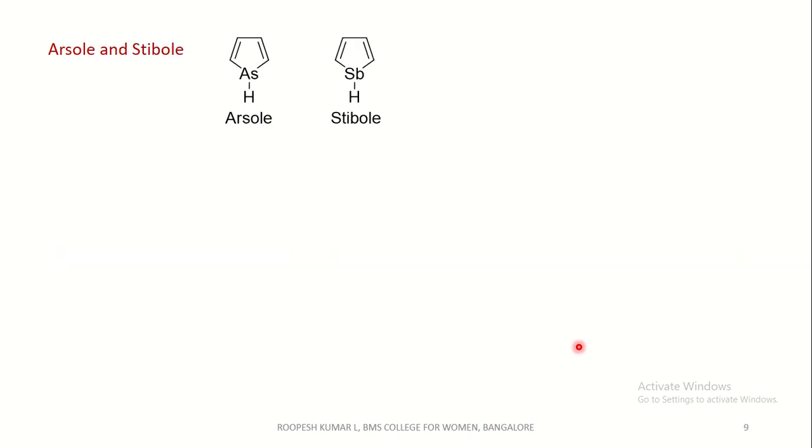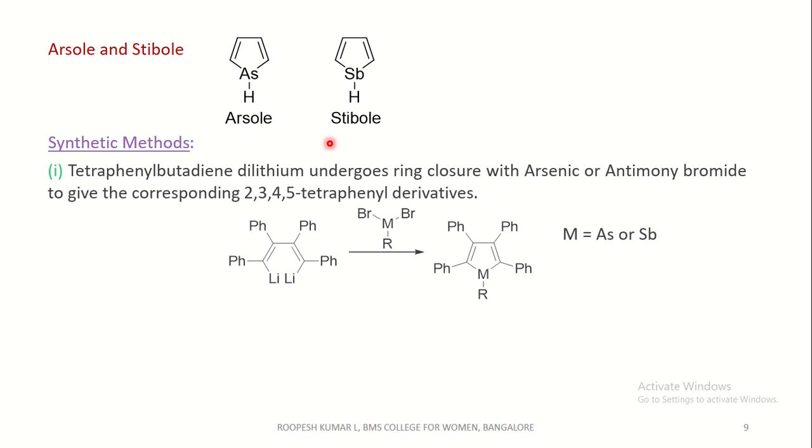Coming to the next one, arsole and stibole. These are the structures of arsole and stibole, which are the arsenic and antimony analogs of pyrrole. Coming to the synthetic methods, tetraphenyl butadiene dilithium salt undergoes ring closure with arsenic or antimony bromide to give the corresponding tetraphenyl derivatives.